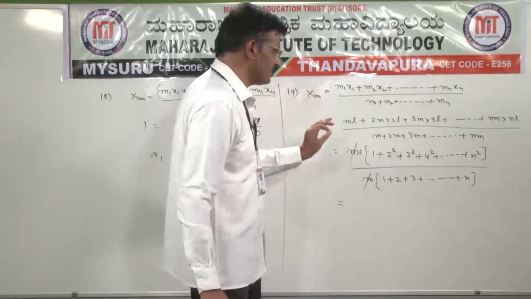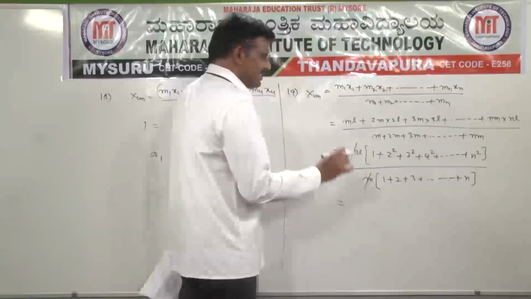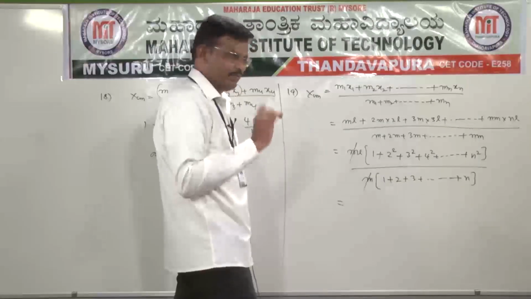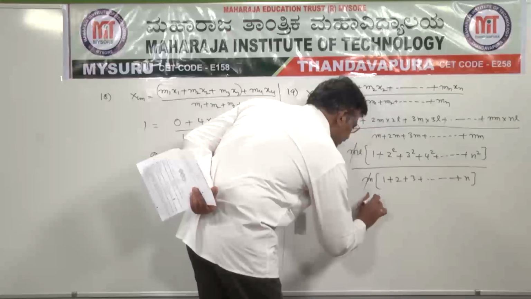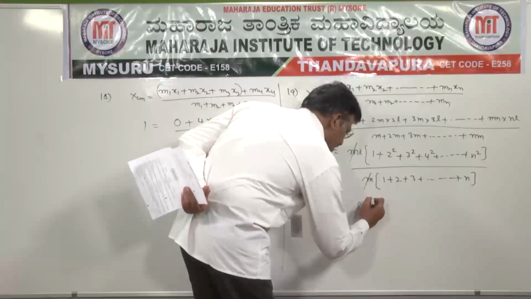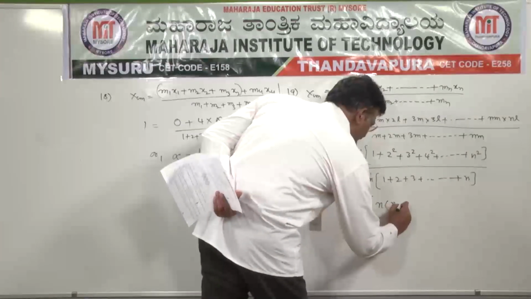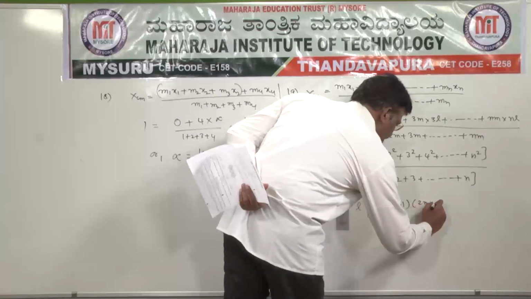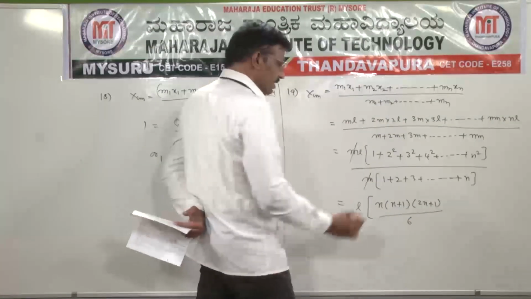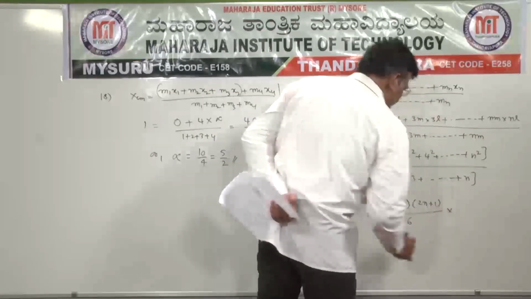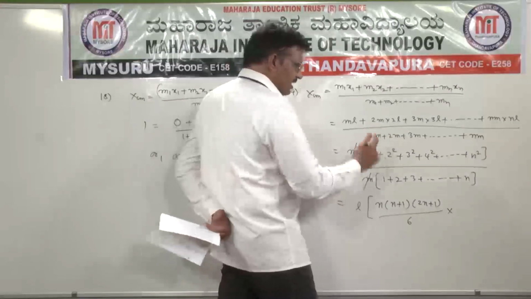Sum of the squares of the first n natural numbers is the numerator. The denominator is the sum of the first n natural numbers. So we know the formulas here. L into the sum of the squares of the first n natural numbers, n into n plus 1 into 2n plus 1 divided by 6. This is the numerator value. Divided by the denominator, which is the sum of the first n natural numbers.